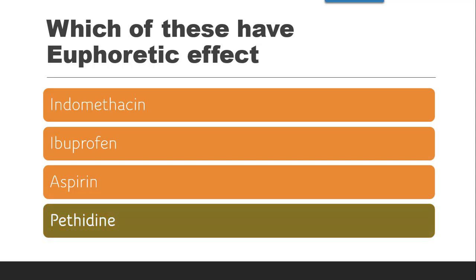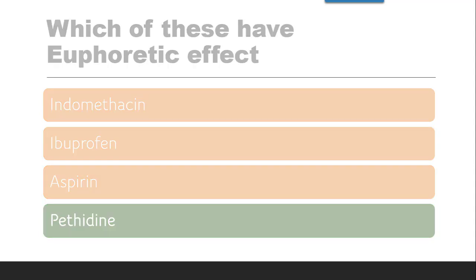So the correct answer is pethidine, which is a narcotic analgesic, and this euphoretic effect is seen because of the addiction to these narcotic analgesics such as morphine. That means they are also known by the term drug dependence. What will happen? They will produce addiction, and addiction is due to this euphoretic effect. Means what? The person will get addicted to the use of these morphine kind of drugs, since they feel intensely happy and they feel very much self-confident. So because of which they will be dependent on the use of these narcotic analgesics.